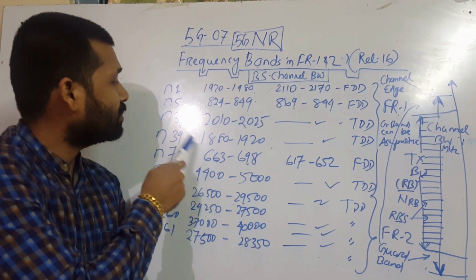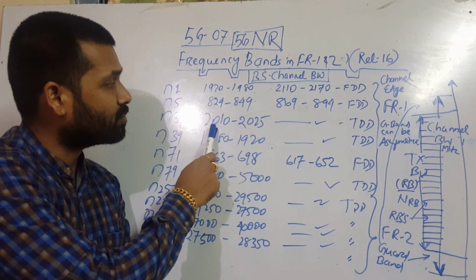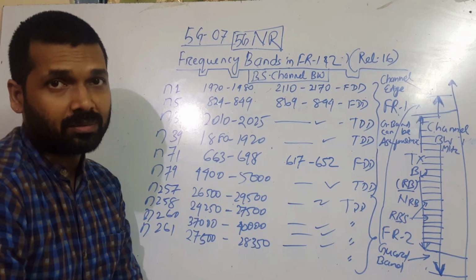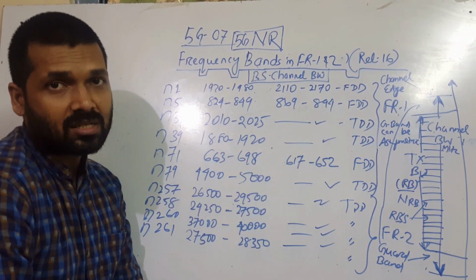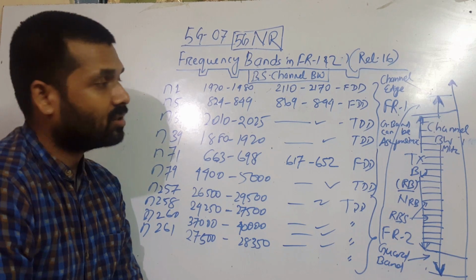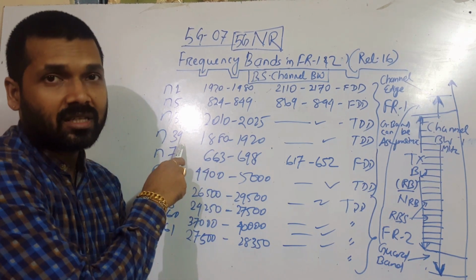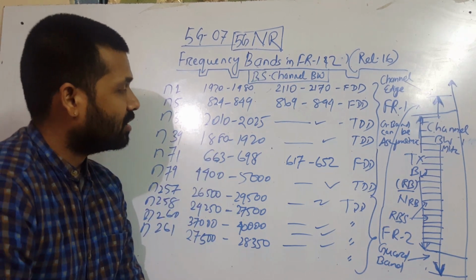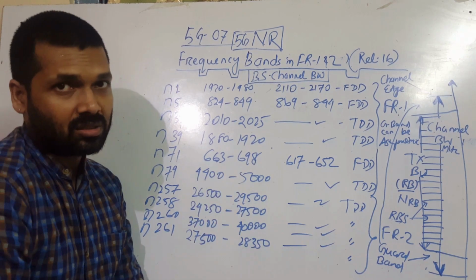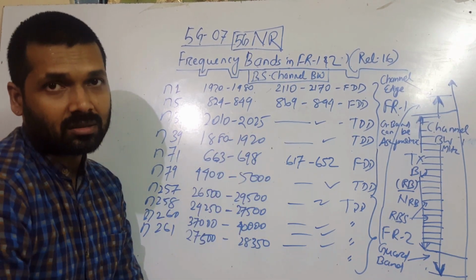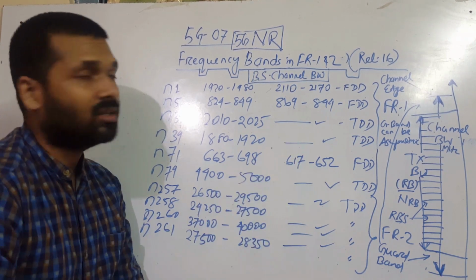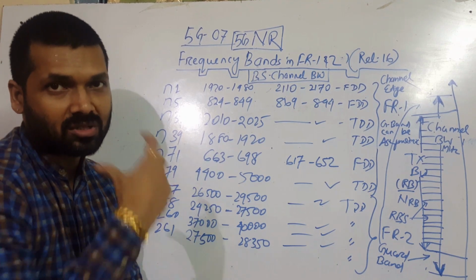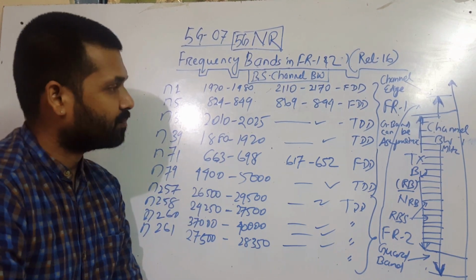We have taken some more examples, N34 and N39. N34 operates from 2010 to 2025 in uplink, and it doesn't have any downlink because it operates in TDD mode. The second TDD example we have taken is N39, which operates from 1880 to 1920. This will also operate in TDD mode, so there are no separate downlink specs. This range will be for both uplink and downlink because it is TDD, time division duplexing.